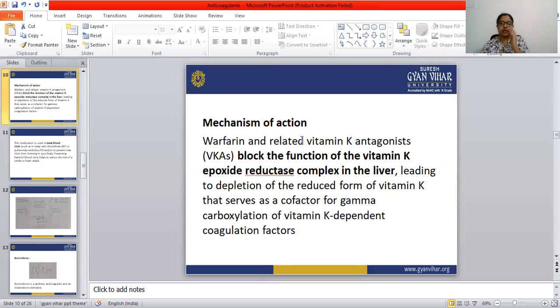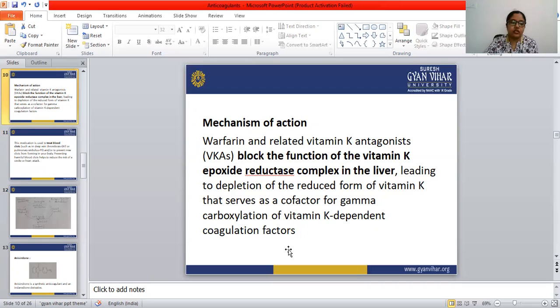So the vitamin K epoxide reductase complex, which is present in the liver, will be blocked with the help of warfarin and the related vitamin K antagonists. That leads to the depletion of the reduced form of vitamin K, which serves as a cofactor for the gamma carboxylation of the vitamin K dependent coagulation factors. Coagulation factors 2, 7, 9 and 10.